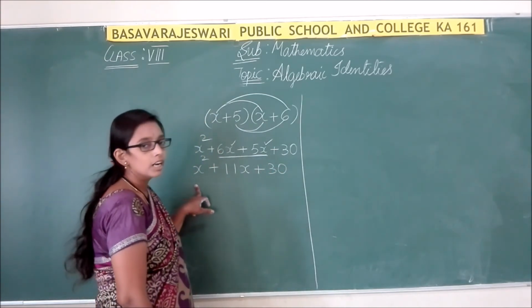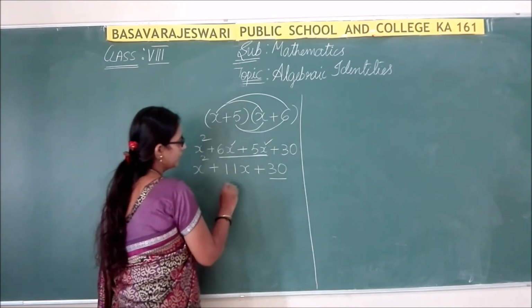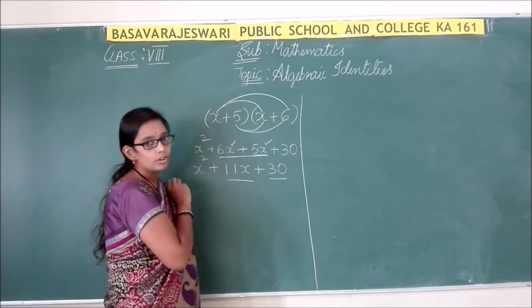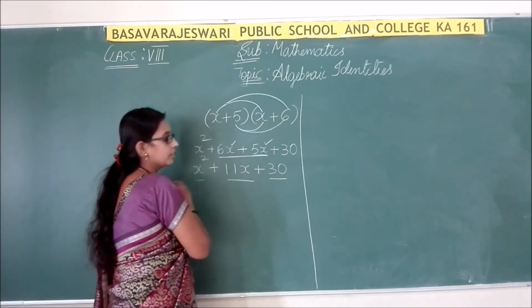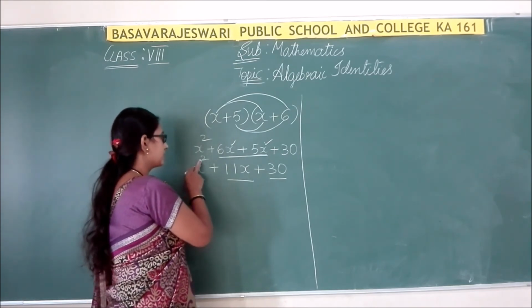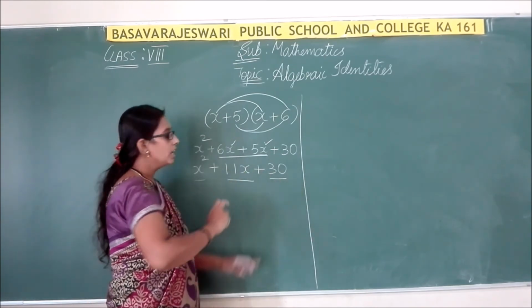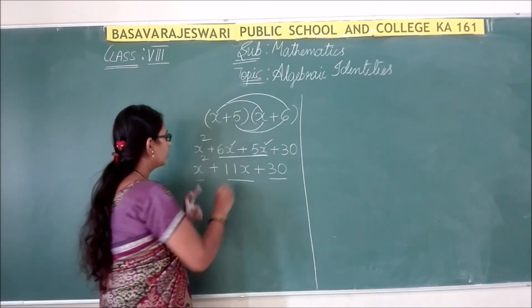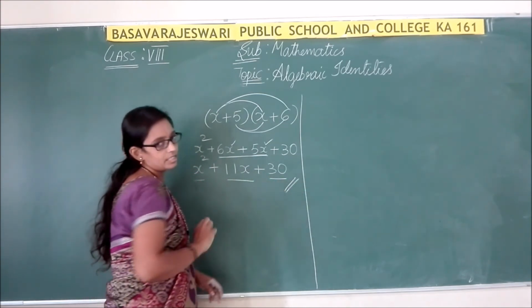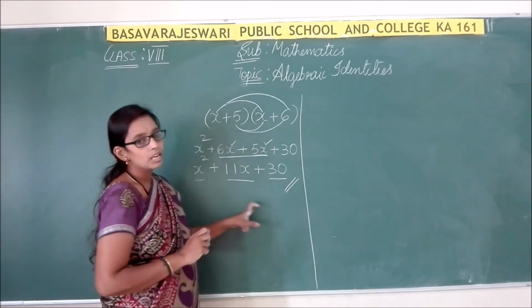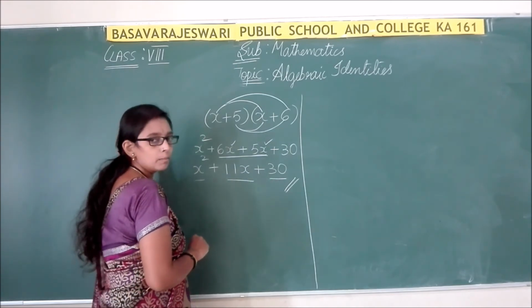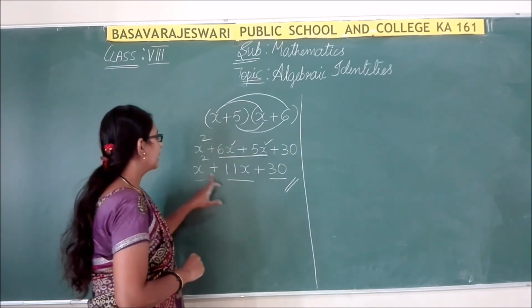So further, can you add? No. We cannot add because here we have a constant, here we have a combination of constant and variable, and here we have a variable with the power x square. All are unlike terms. We cannot add these. So this will be the final answer. This is the trinomial expression. We cannot add because they are all unlike terms.